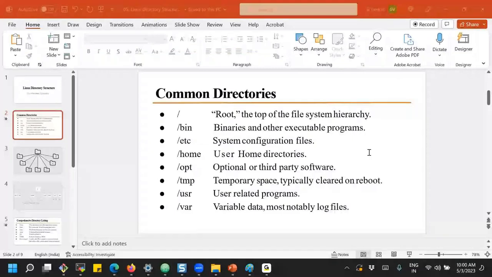Is it audible now? Let me switch that network.